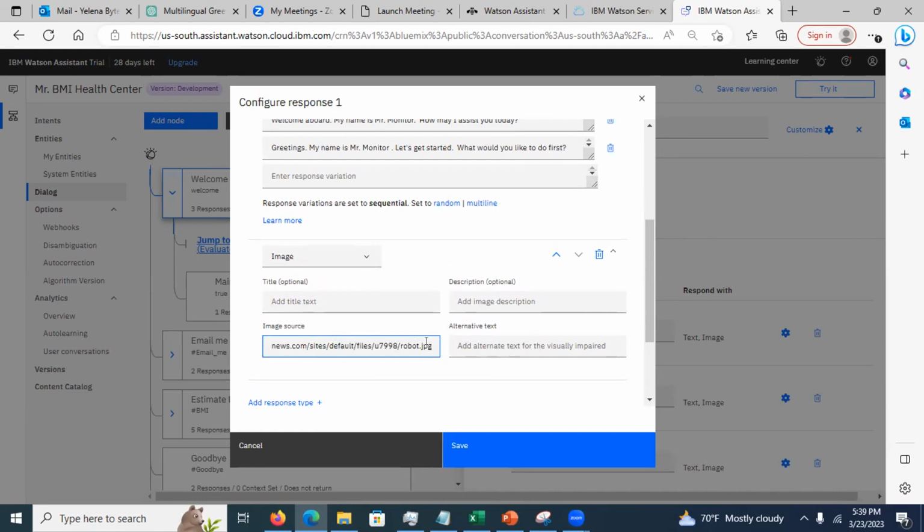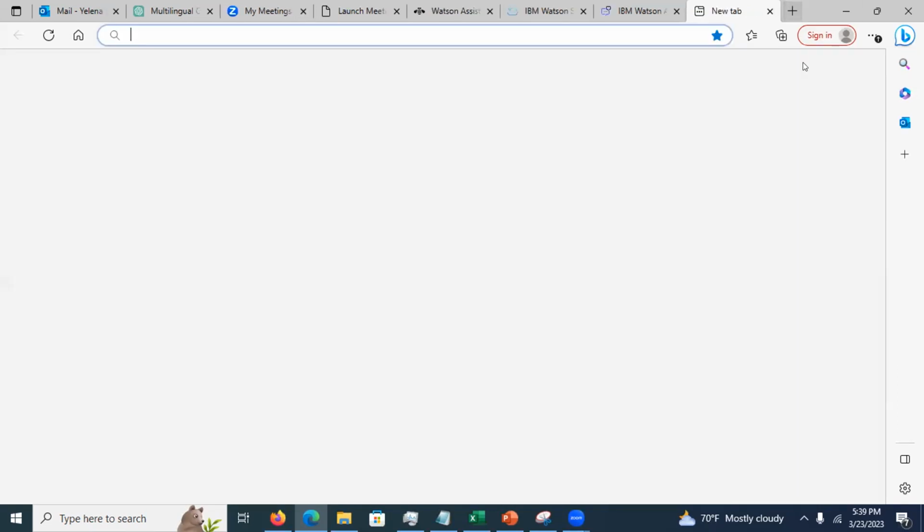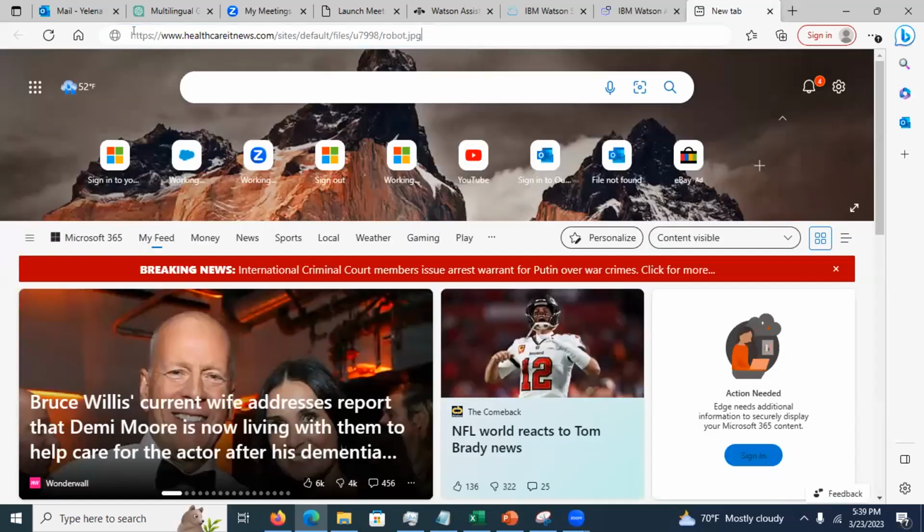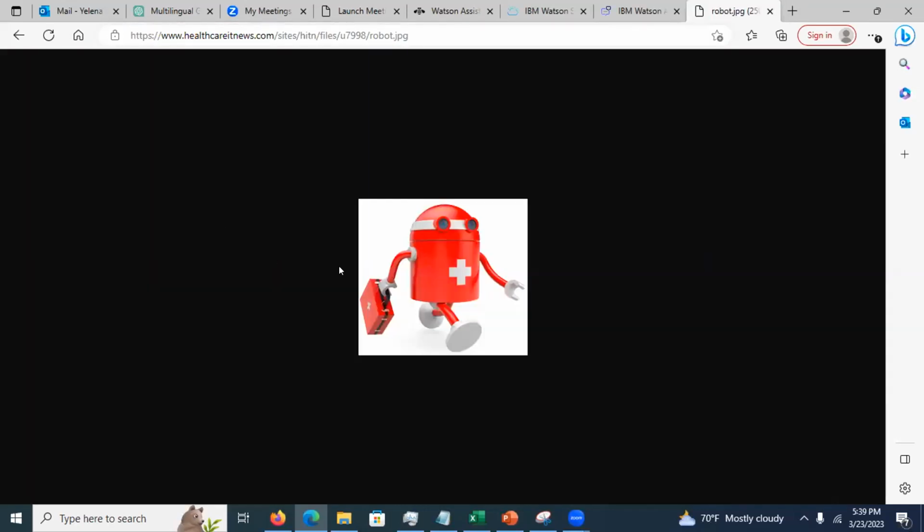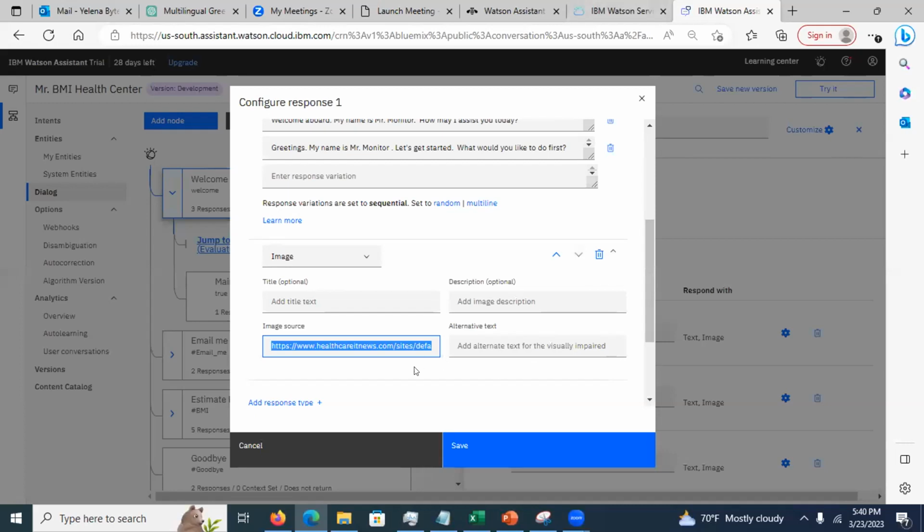Sometimes you might be wondering why your image does not show. If your image does not show, you take this URL and go to another browser tab. Paste the URL and see if the image URL is valid. This one is from a healthcare site. You want to make sure that the image URL is correct. I believe in Google Chrome, it depends on the browser, you can right click on the image and get the image URL. But you may need to play around a little bit, okay?